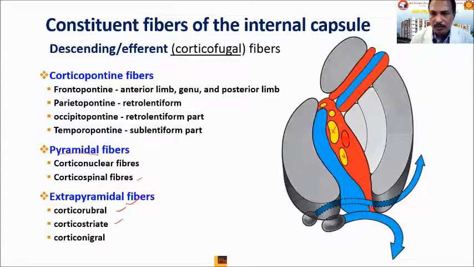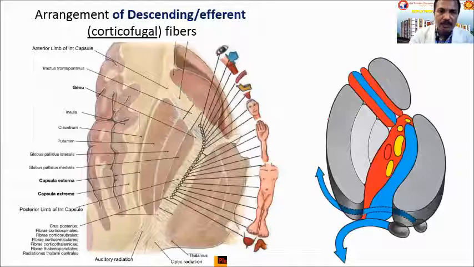So that is also present along with the pyramidal fibers in the posterior limb of the internal capsule. And these fibers, the corticospinal as well as corticonuclear fibers, are arranged in a somatotopic manner. That means there is a specialized arrangement in the corticofugal fibers, the corticospinal and corticonuclear fibers.